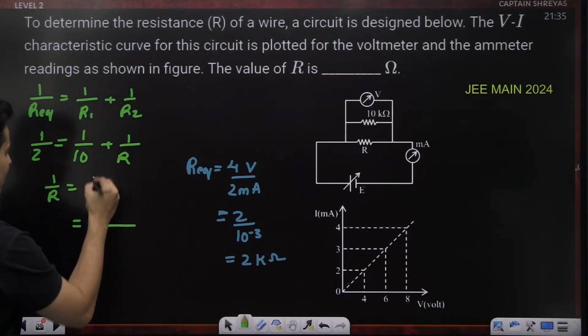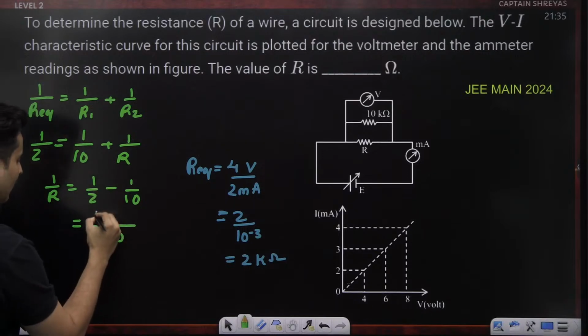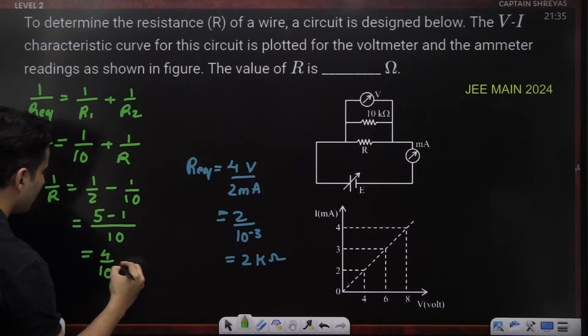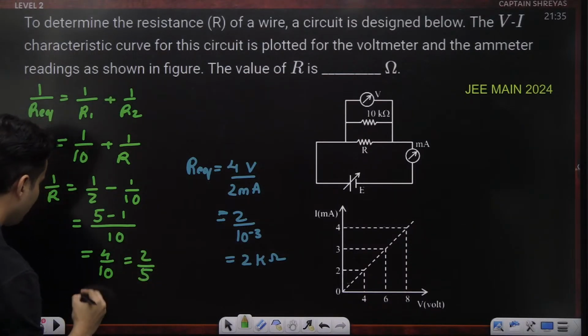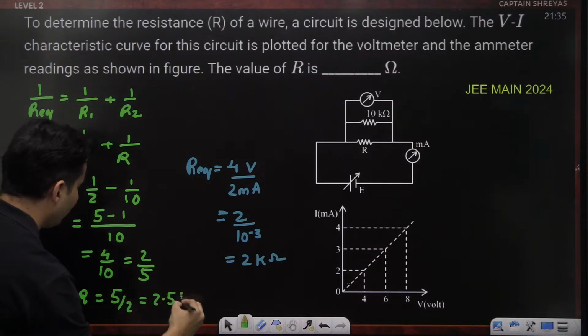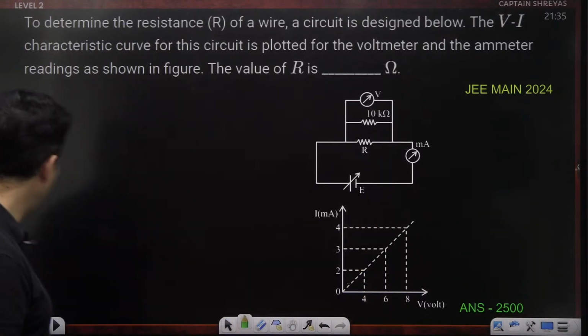So LCM is basically 10. So this will become nothing but 5 minus 1, which is 4 by 10, which is nothing but 2 by 5. So R will become 5 by 2, which is 2.5, but this will be kilo ohms. So answer is yes, 2.5 kilo ohms, which is also 2500 ohms.